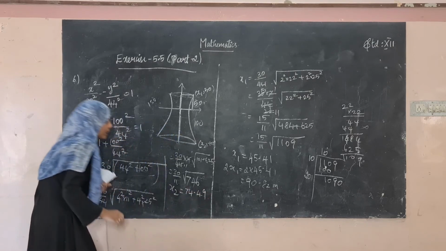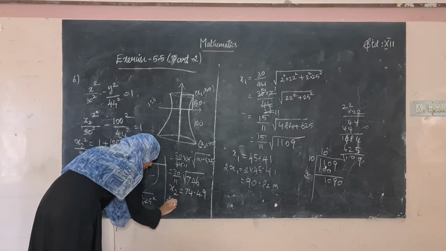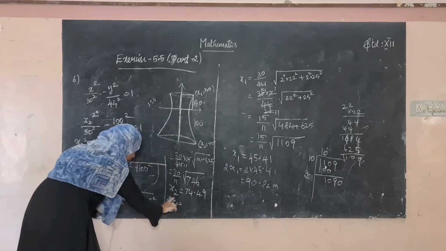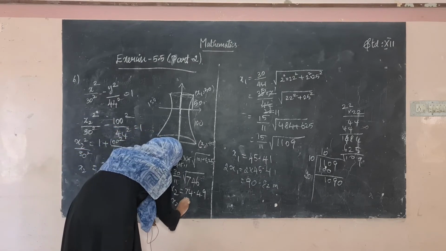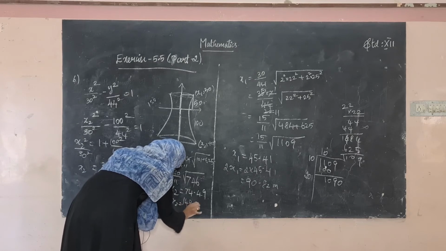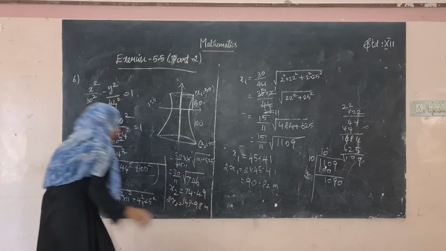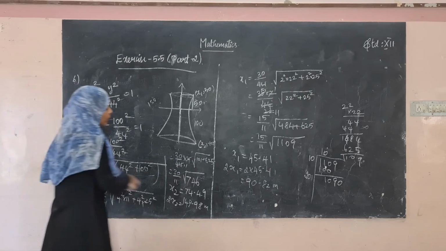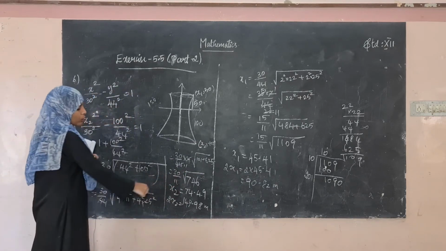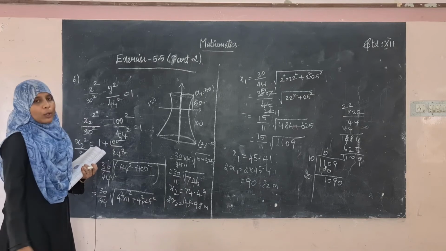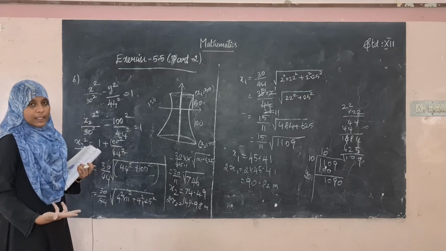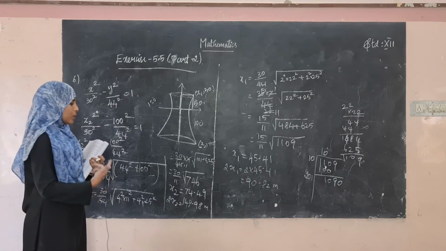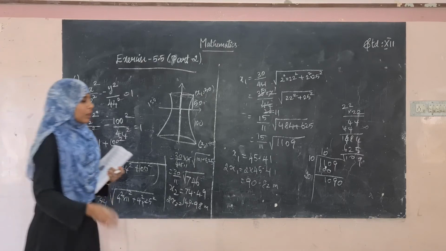74.49. We want the diameter, that is 2 into x2. So what's the value of 2 into x2? It becomes 148.98 meter. So the diameter of the base is 148.98 meter. You have to find the square root and just simplify this. You will get the answer 74.49. If you want to find the diameter, then 2 into x2 is 148.98 meter. Okay.